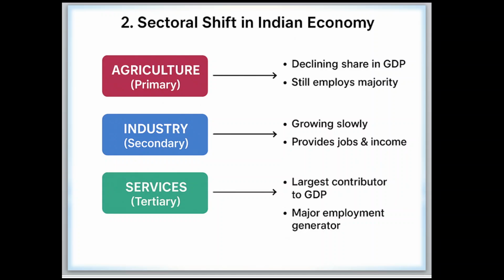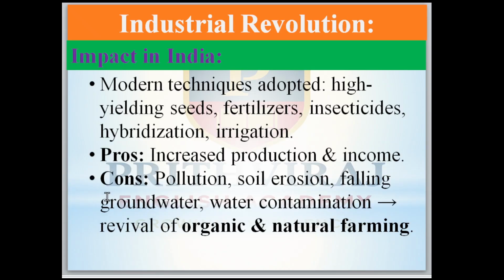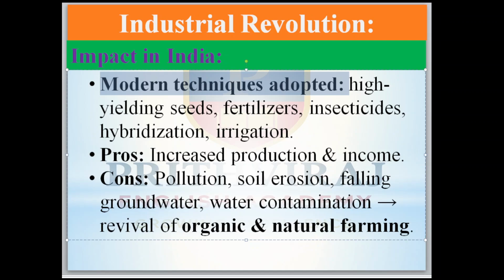Now next, the industrial revolution's impact in India. Modern techniques were adopted by Indians. Through that, high-yielding seeds came to India. Fertilizers and insecticides started being used, and hybridization of seeds and irrigation started. Irrigation means water is artificially or manually supplied to the agricultural field. It is called irrigation.